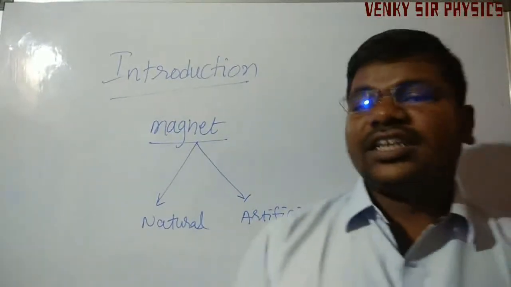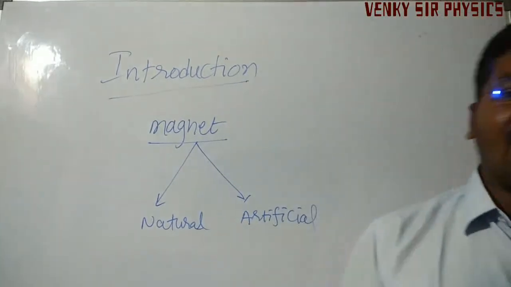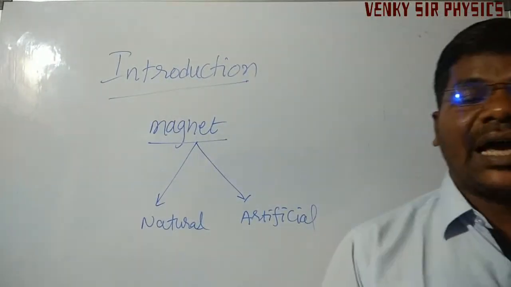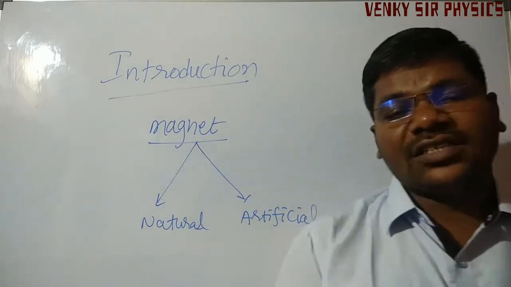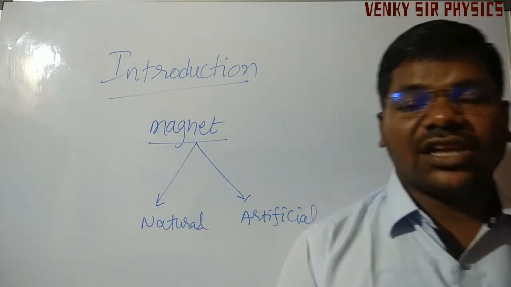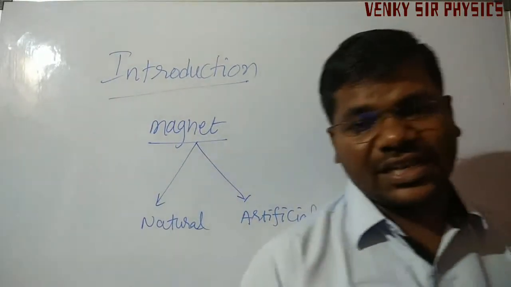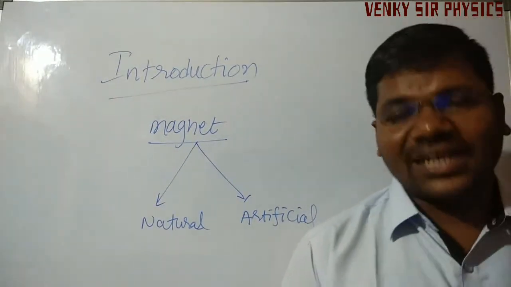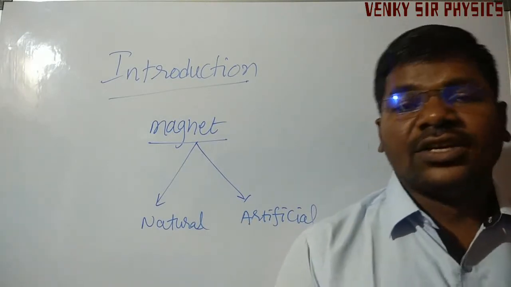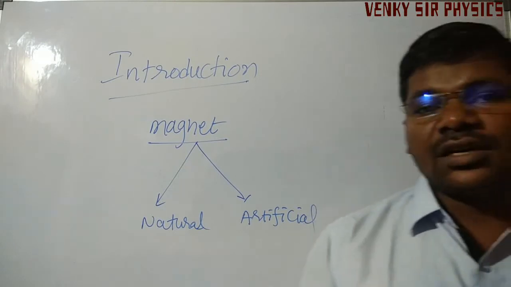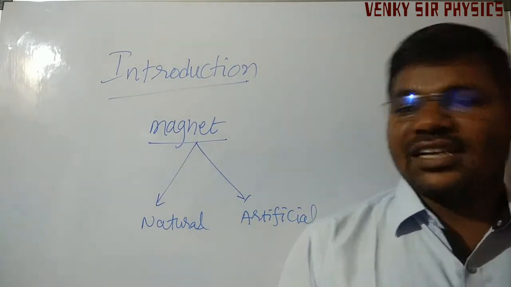Coming to natural: naturally occurring magnetic substance is lodestone, which has no particular shape and is a weak magnet. Coming to artificial magnets: these have some desired shape and desired magnetic strength. We can arrange different shapes, like bar magnet, horseshoe magnet, and so on.